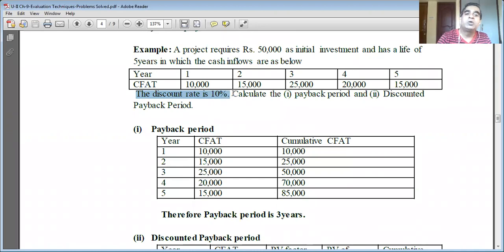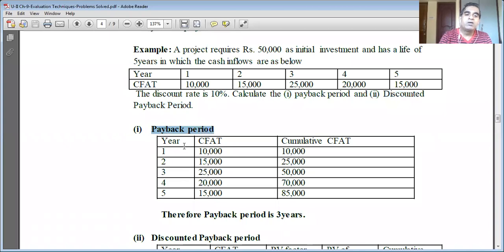Two questions are asked. One, calculate the payback period, that is through the conventional method. And also calculate the discounted payback period. So I hope the question is simple and easy to understand. Let me go ahead with the calculation of payback period in a conventional way.